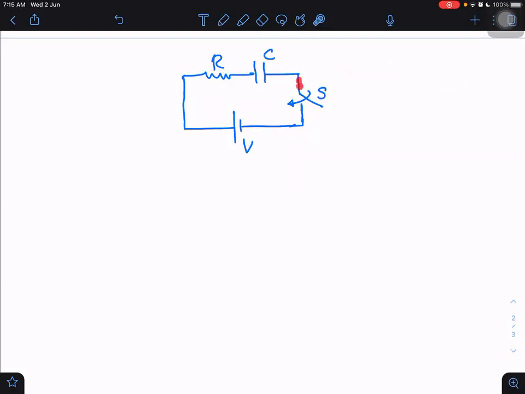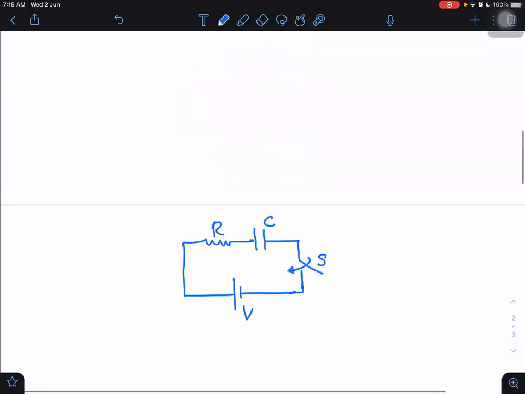But when it is completely charged after sufficient time, we will discuss what that sufficient time means. But let us say sufficient time has elapsed and it is already fully charged. Then it is now steady state, because now the charge is not changing with time. So how, when will the steady state be disturbed and when will the transient state start?